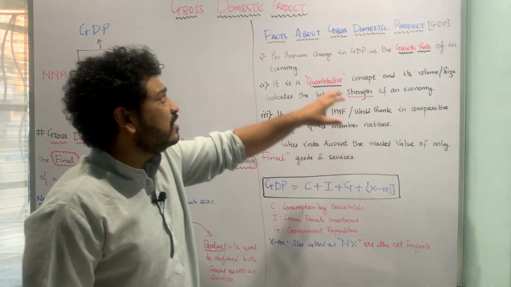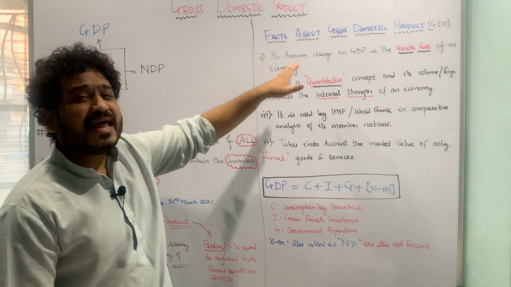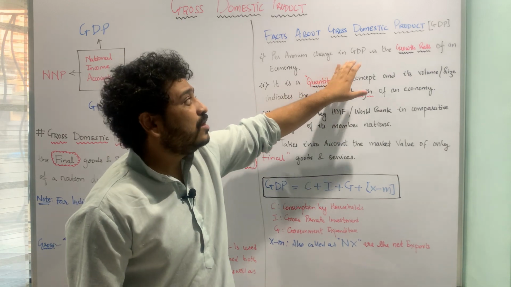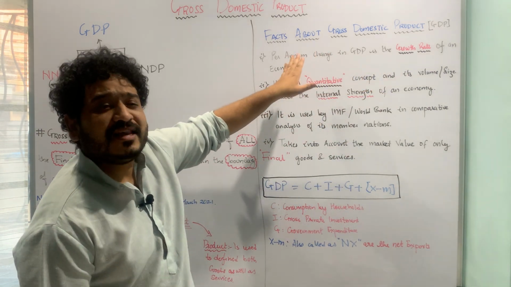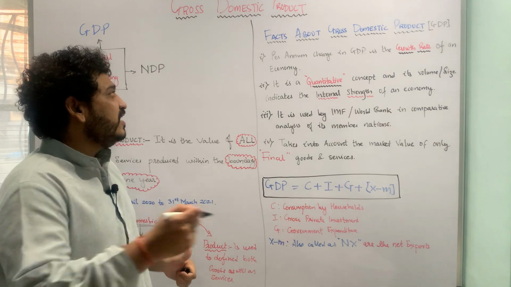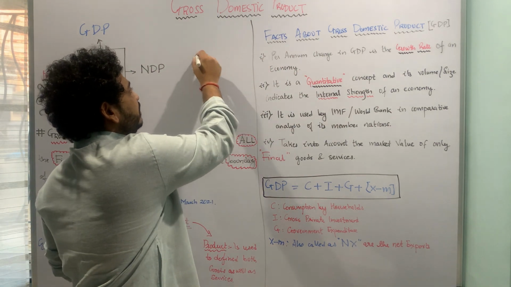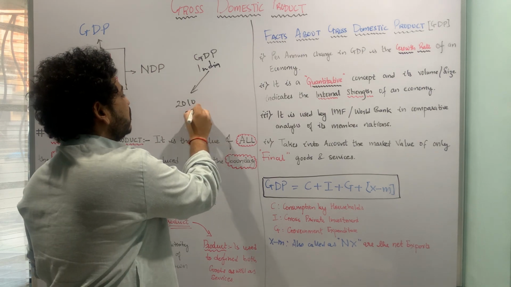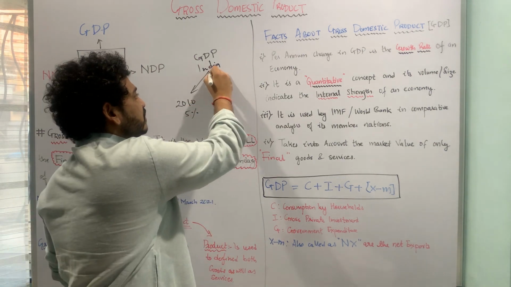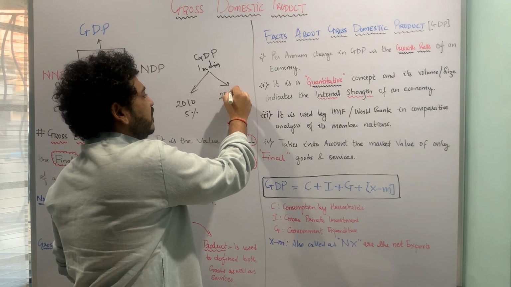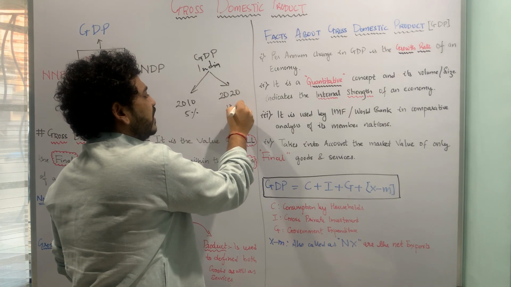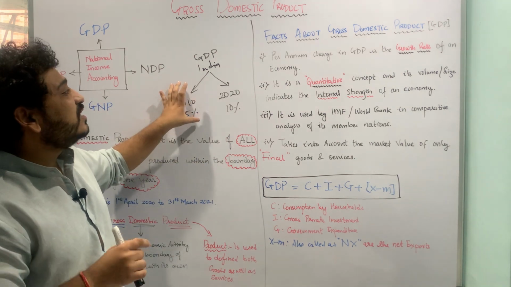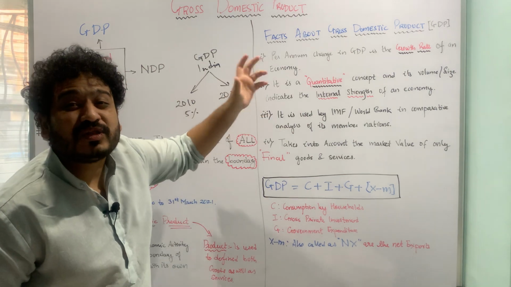The first important fact is that the per annum change in gross domestic product talks about the growth rate of an economy. Let us assume that the GDP of India in 2010 was 5% per annum. In 2020, it has moved to 10%. Now you can make a comparative idea also, or it gives you an idea as to what is the growth rate of an economy.